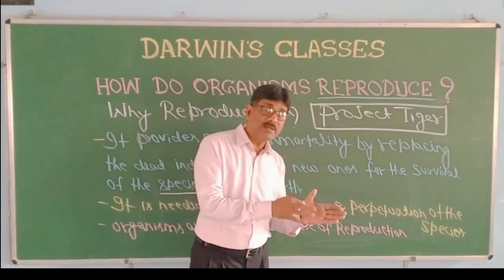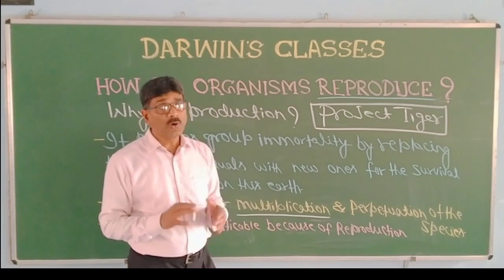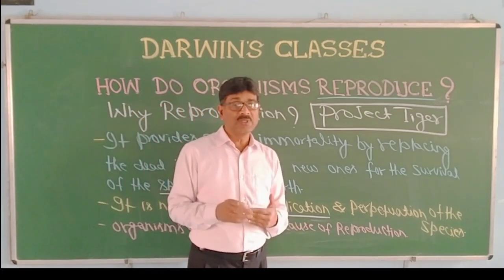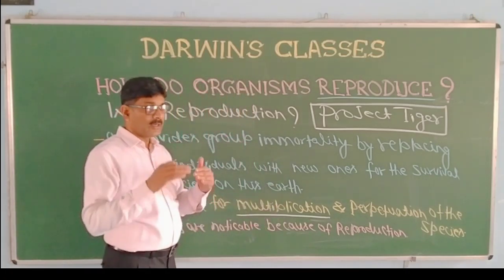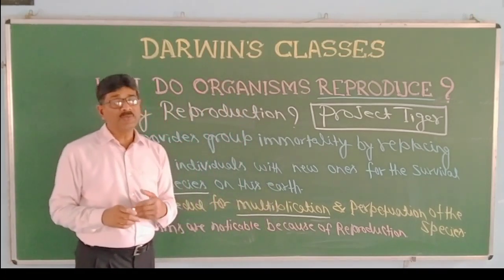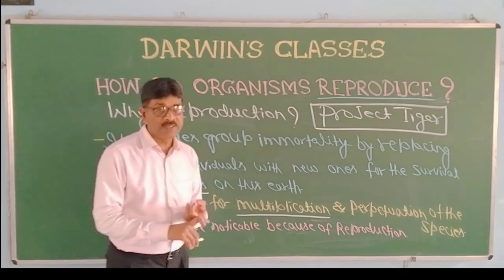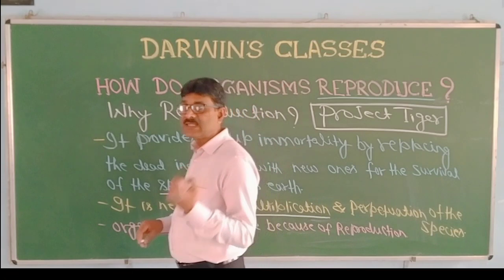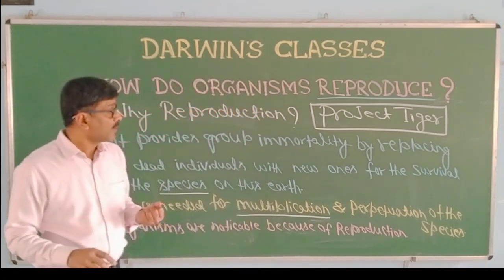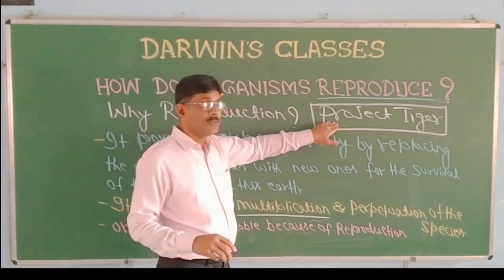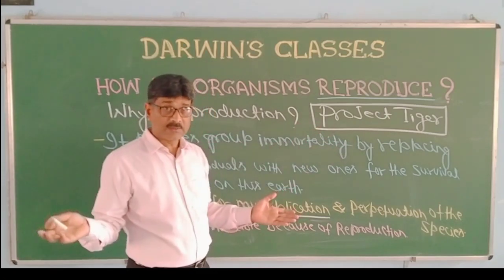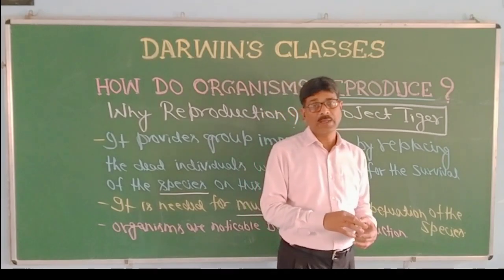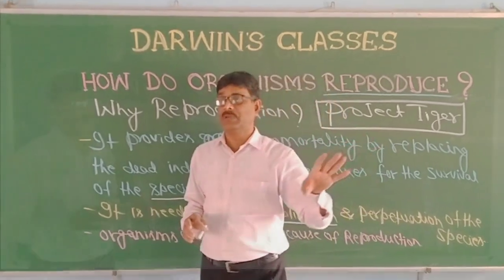All these things run smoothly when all the organisms are at a handsome number. If the number of any organism decreases, it will be a matter of concern because it will lead to destruction in the ecosystem. Therefore, Project Tiger aims to increase the number of tigers. That means the tigers were provided safety and hunting is completely prohibited.